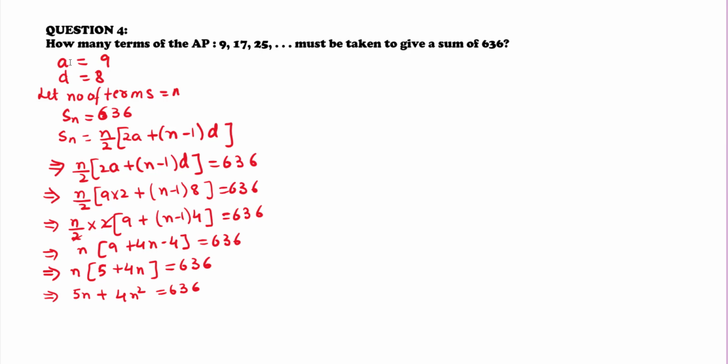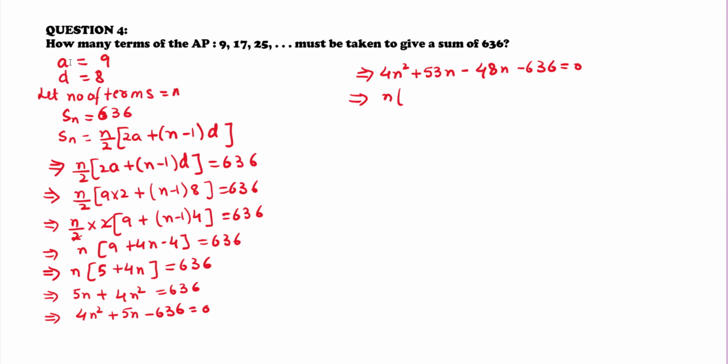So that implies 4n square plus 53n minus 48n minus 636 is equal to 0. So what is common from 4n square plus 53n? It is n. So n is common, what remains inside is 4n plus 53. And then what is common from 48n minus 636 is minus 12. So what remains inside is 4n plus 53. So what is common from these two terms now? It is 4n plus 53, and what remains inside is n minus 12, that is equal to 0.